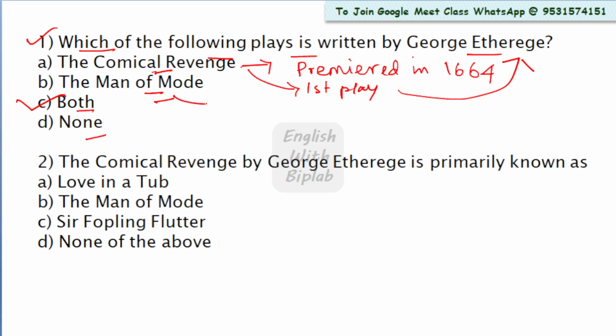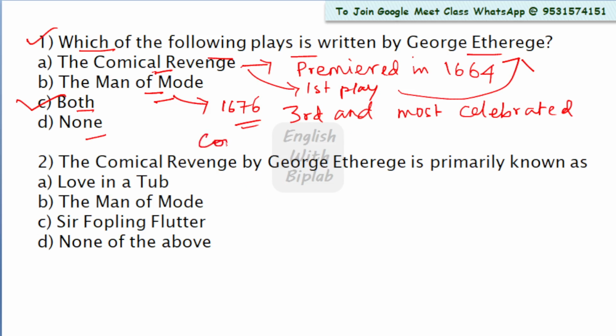The Man of Mode premiered in 1676, and it is the third and most celebrated play by George Etheredge. You should know that The Man of Mode is considered the masterpiece, a superb specimen of Restoration comedy of manners. So here the right answer is undoubtedly option C, both.